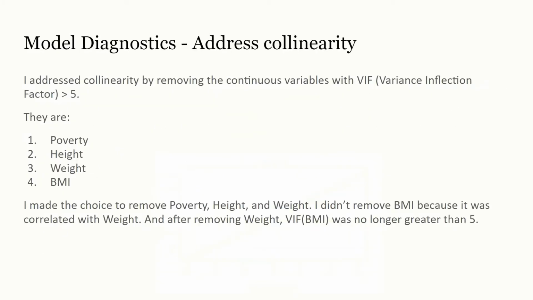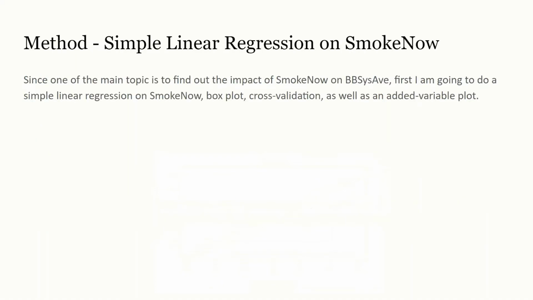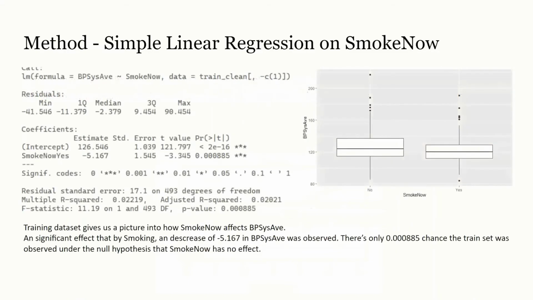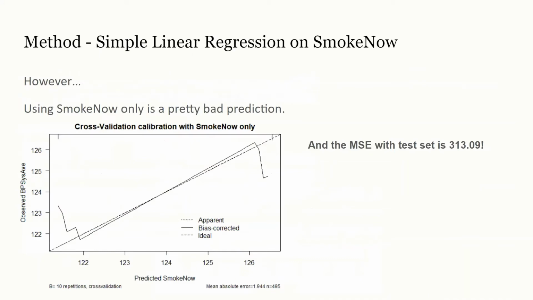Also, to keep a lower variance in the model and stability, I removed some variables based on their VIF value. Then I started regression. First, I did a simple regression on smoke now. A significant effect was observed, indicating people who currently smoke have lower blood pressure. However, this simple model is pretty bad. The MSE is also large.